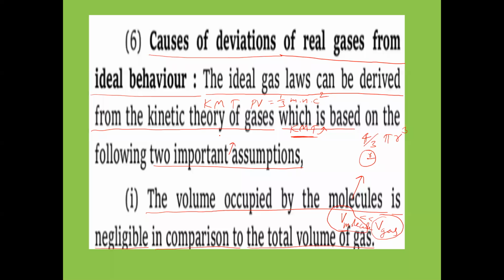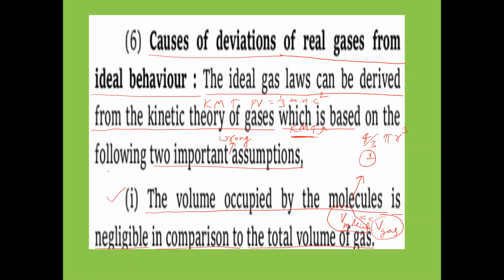The important two wrong assumptions of KMT: according to KMT, the volume of gas molecules can be neglected in comparison to the volume of the gas. Actually, according to the modern concept, this assumption is wrong, but it is according to the kinetic molecular theory of gases. Keep that point in mind; we'll discuss it later. So the important assumption of KMT is that the volume occupied by the molecules is negligible in comparison to the total volume of the gas.